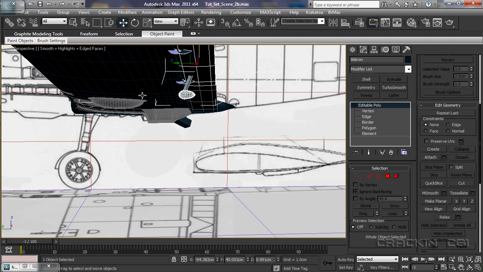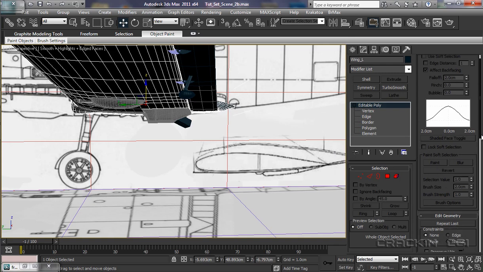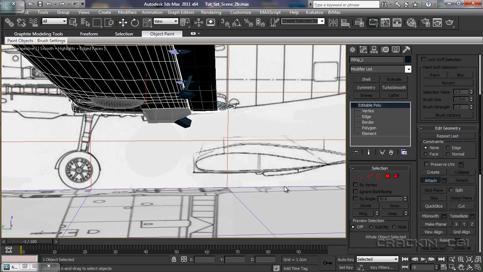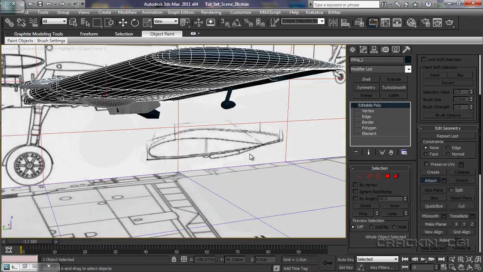Switch attach off, select our wing, and on this one we go attach, and we select line 2 and line 3, and there we go. So that's that part done.